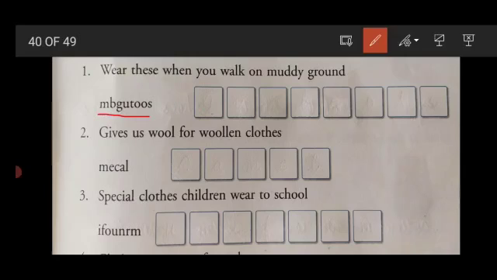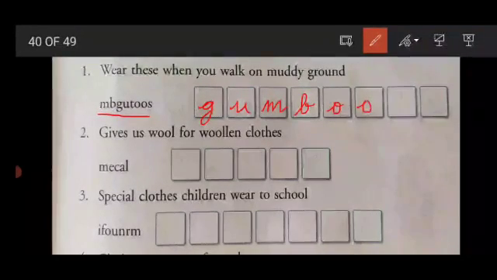Now next question is, read the clues, rearrange the letters to get the answer. It is gumboots. So you have to write G-U-M-B-O-O-T-S, gumboots. Now point 2, who gives us wool for woolen clothes? That is camel.